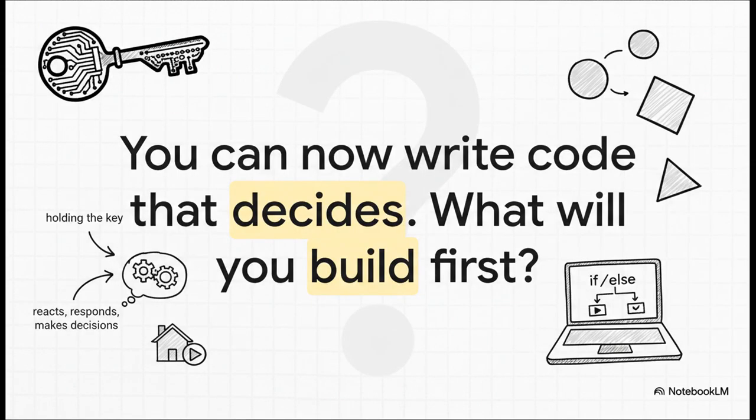And that's it. You now hold the key to making programs intelligent. You can now write code that reacts, that responds, and that makes decisions all on its own. So the only question left is, what are you going to build first? What's the first decision you're going to teach your code to make?